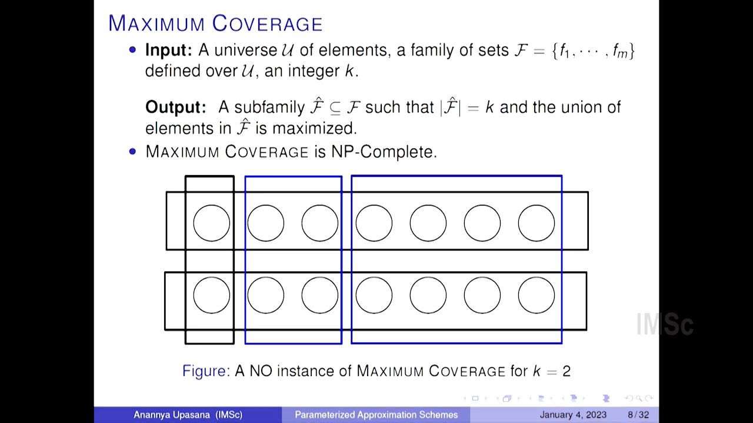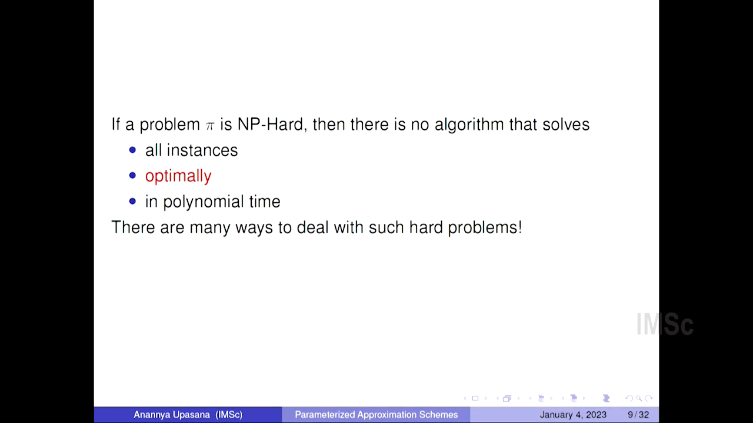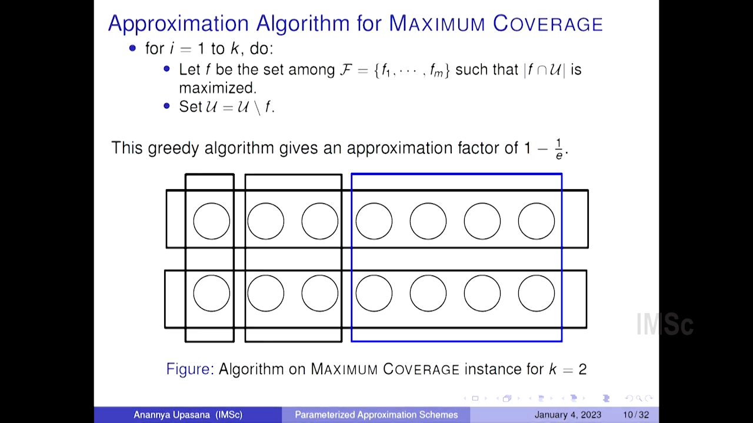So now we want to deal with solving this maximum coverage problem, and what we do is we try to relax the condition of optimality, and this leads us to what is called the paradigm of approximation algorithms. So this is an approximation algorithm for maximum coverage based on the greedy approach, where we try to select a set that maximizes the number of uncovered elements at any point in each iteration. And we repeat this for k iterations.